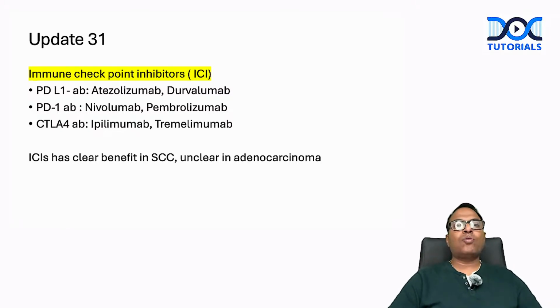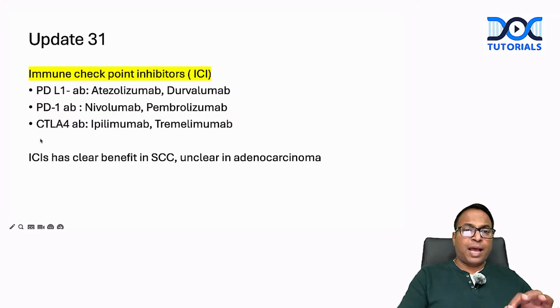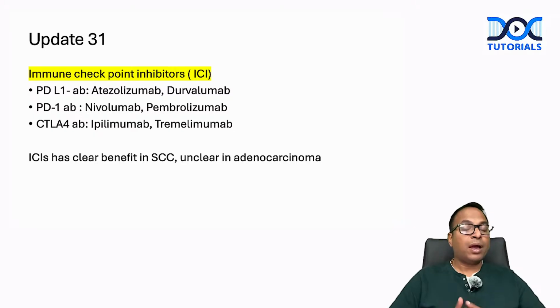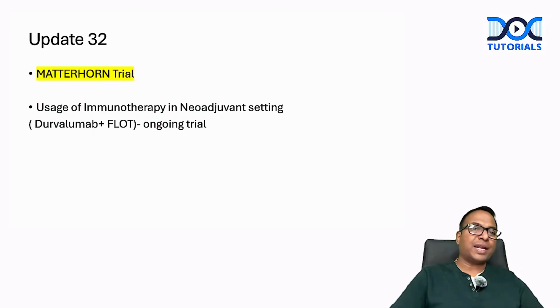CTLA4 antibodies are ipilimumab and tremelimumab. These drugs have clear benefit in squamous cell cancer. Immune checkpoint inhibitors have very clear benefit in locally advanced squamous cell cancer, but unclear evidence in adeno cancer.